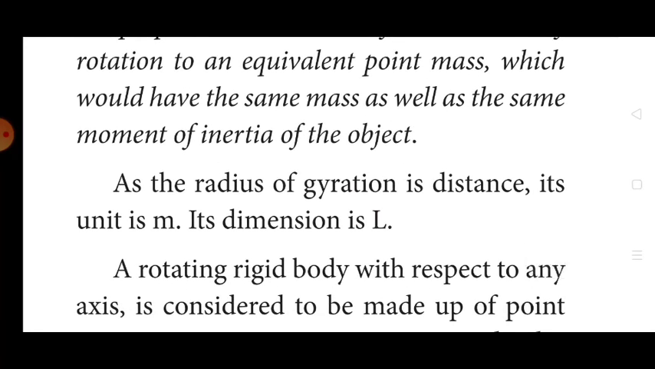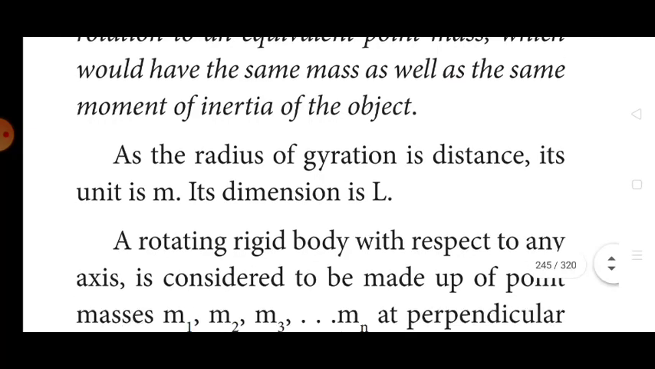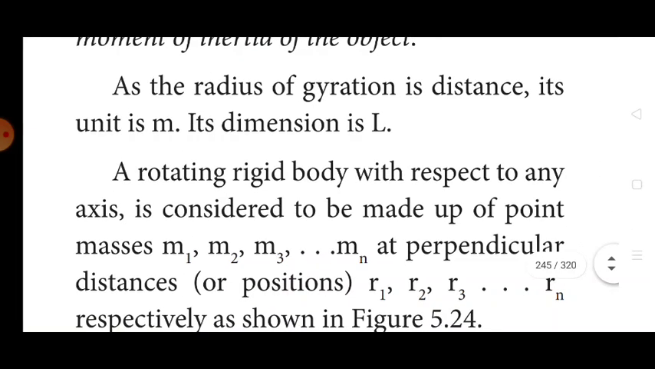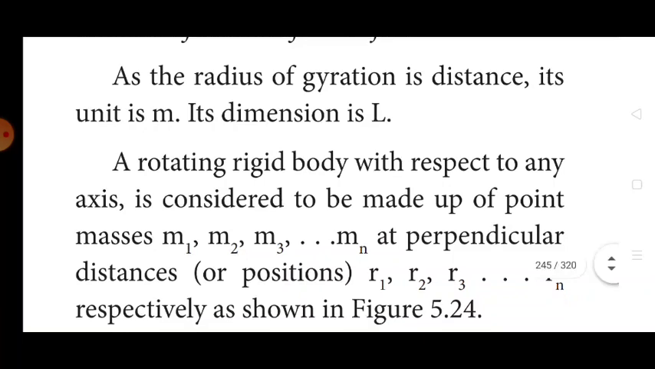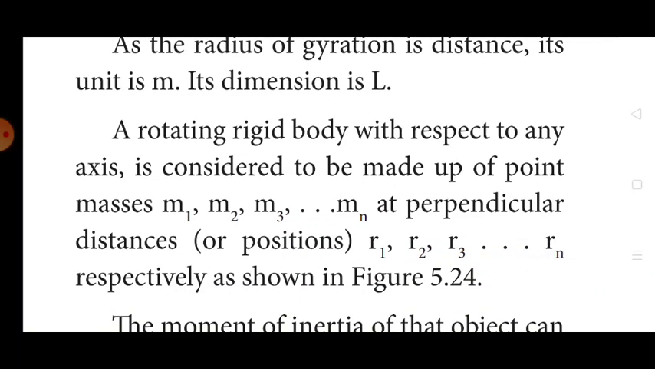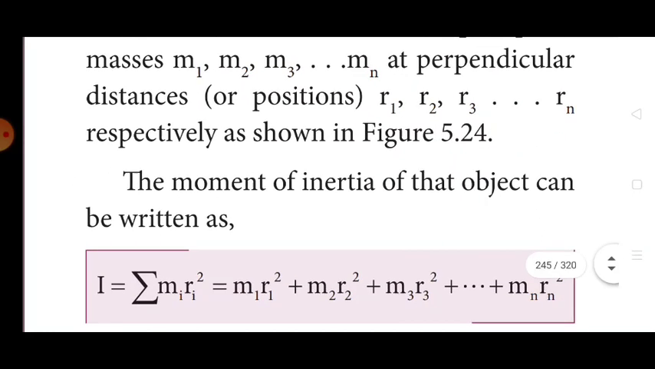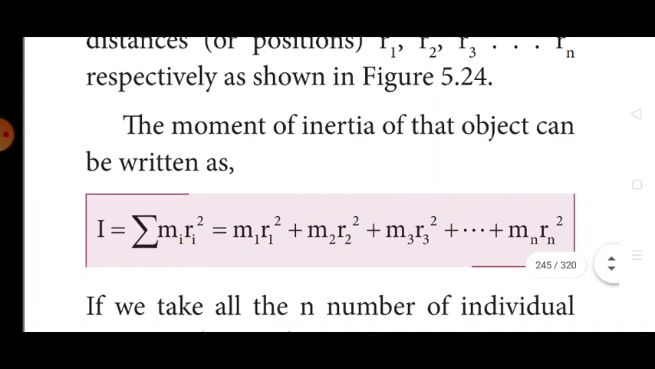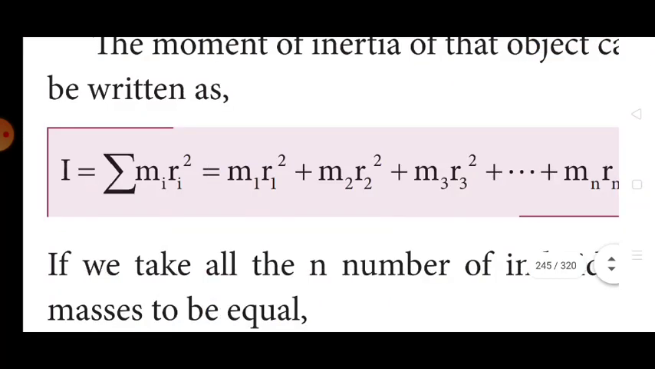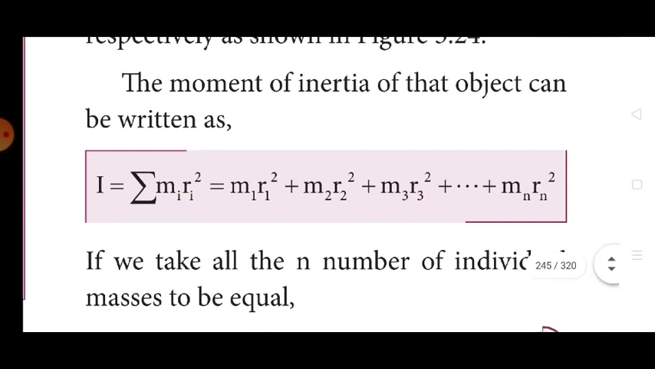The rotating rigid body with respect to any axis is considered to be made up of point masses m1, m2, m3, ... mn at perpendicular distances r1, r2, r3, ... rn respectively. So the moment of inertia of that object can be written as I = summation of mi ri² = m1 r1² + m2 r2² + m3 r3² + ... + mn rn².